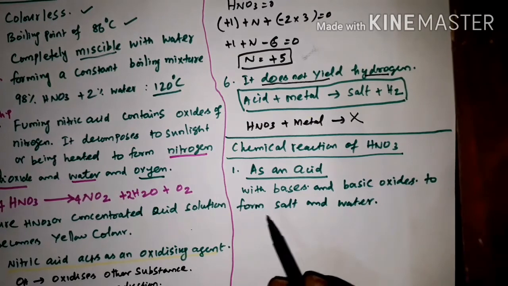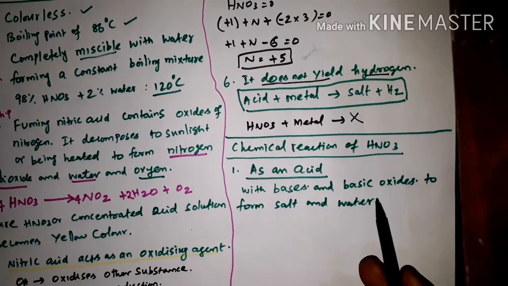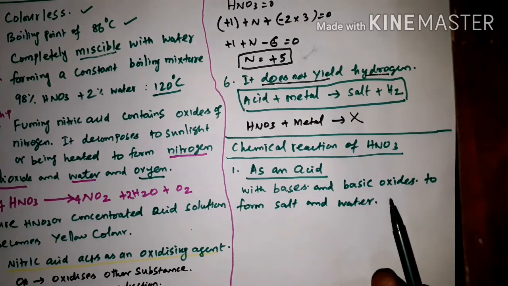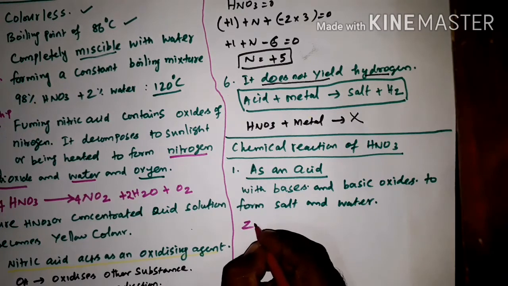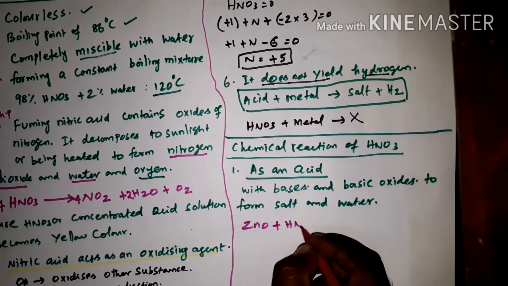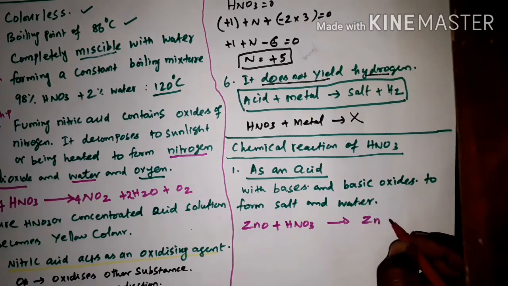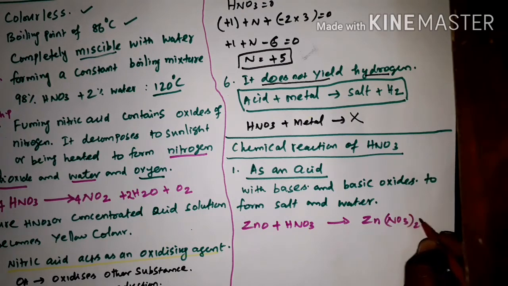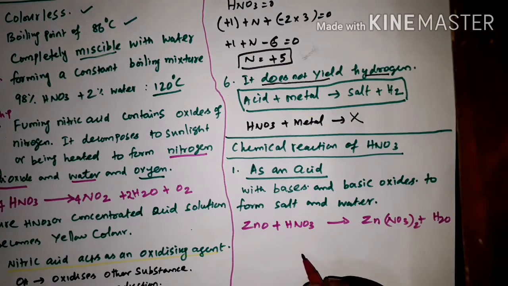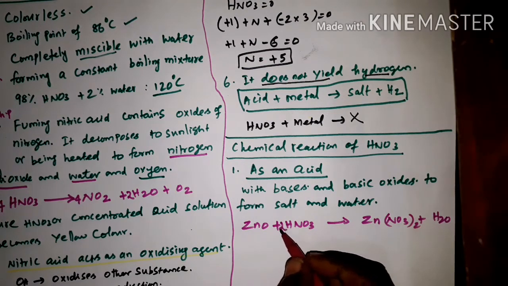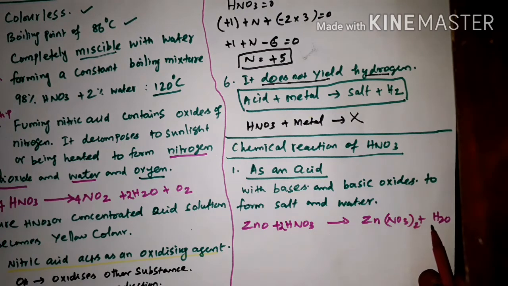So generally any acid, if it reacts with a base or basic oxide, we will get water and salt. We will see 2 examples. Zinc oxide plus nitric acid, we will get zinc nitrate, that is Zn(NO3)2 plus H2O. Balance the equation. These 2 NO3, so put here 2. Now the equation is balanced, zinc nitrate plus water.